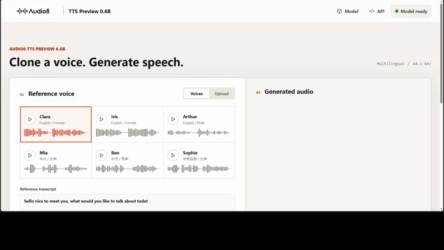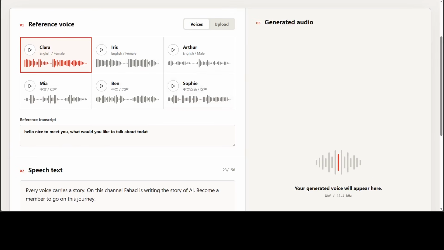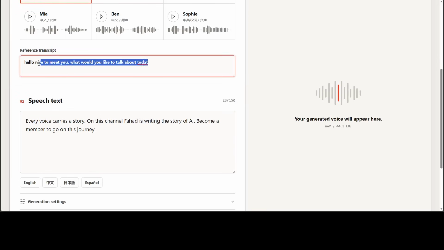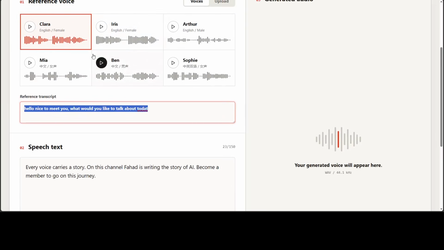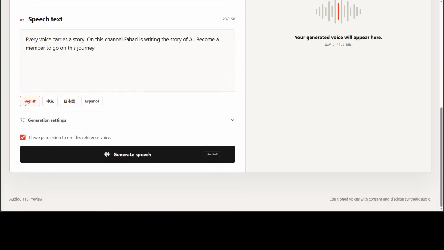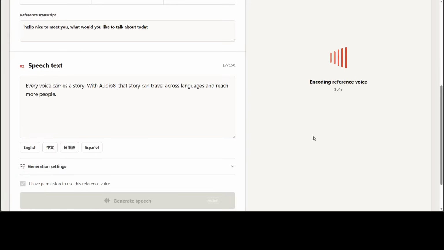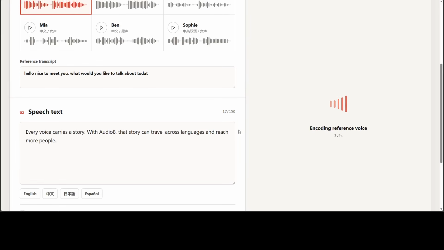So I have increased the font here just so that you can also look. I'm first going to go with the reference voice. There are a few which you can select, and this is a reference text in this audio, this is my speech text. I'm going to go with English first, which as you can see is already selected, and let me now generate its speech. It is running. Let me show you the VRAM consumption.